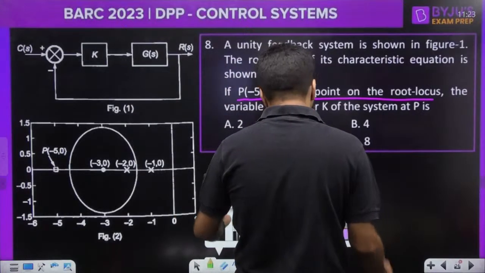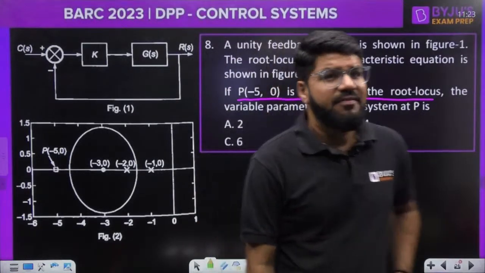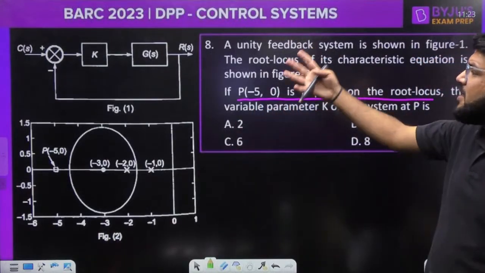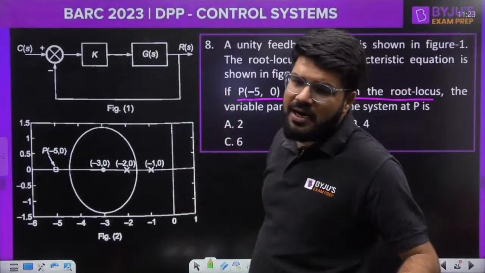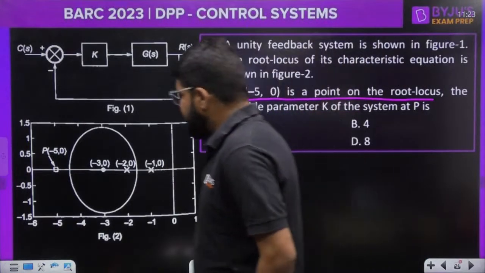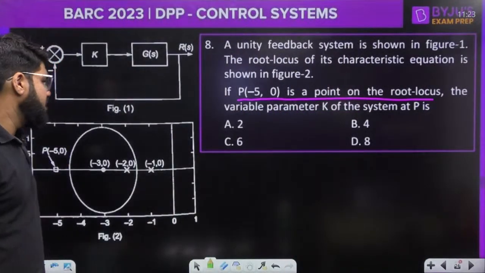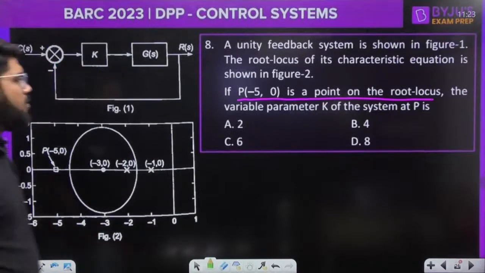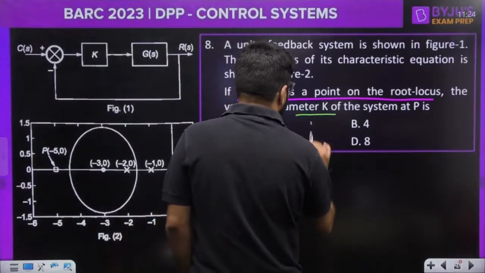What is the formula I'm going to use to find the value of K? If G(s) is given, we can use the fact that the point should satisfy the characteristic equation. So what is the value of the parameter K?